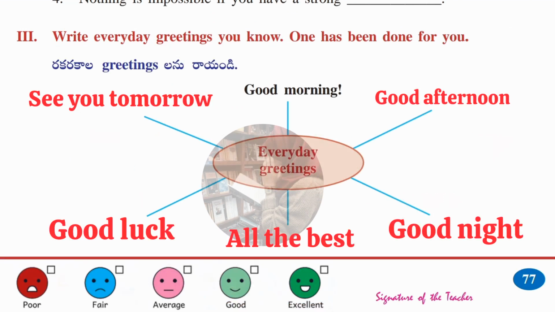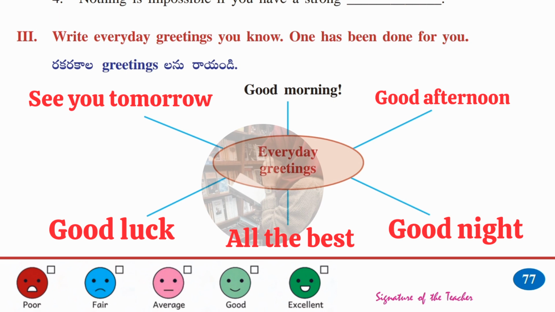Let's move on to the third Roman. Here, just see what we have to do. Write everyday greetings you know; one has been done for you. Here we have to write how we wish others in an entire day. First we'll start with morning, that's why good morning. After that good afternoon. After that good night. Then all the best. Then good luck. Then see you tomorrow. So these are the everyday greeting words.